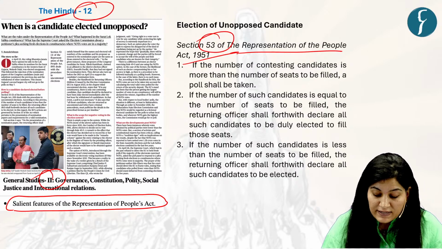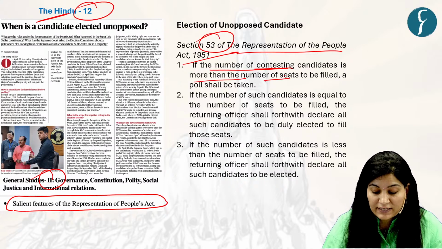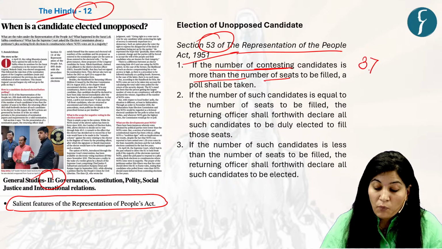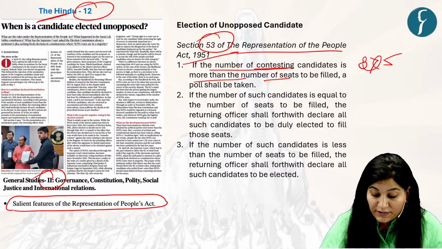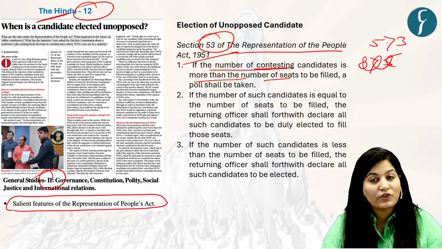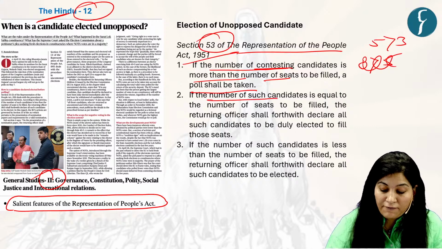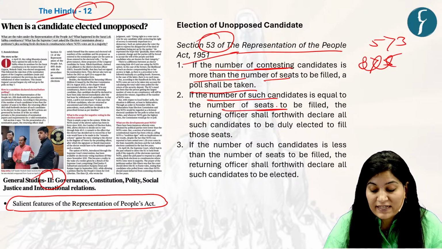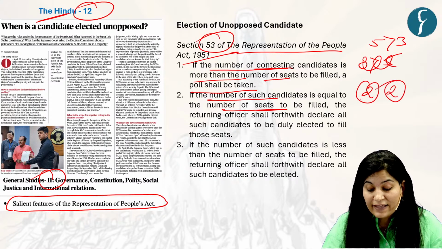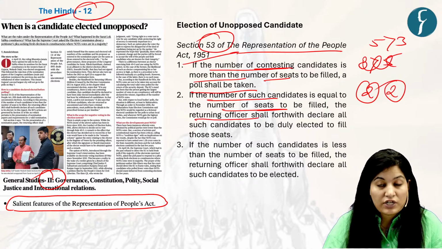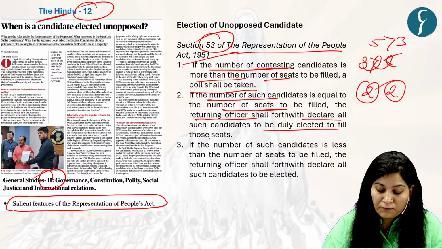The first provision in this is that if the number of contesting candidates is more than the number of seats, suppose candidates are 5 and seats are 3, then definitely a poll shall be taken. Next, if the number of such candidates is equal to the number of seats to be filled, suppose seats are 2 and the number of candidates is also 2, in that case, the returning officer shall forthwith declare all such candidates to be duly elected to fill those seats.